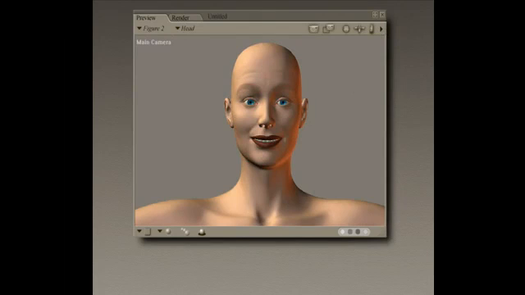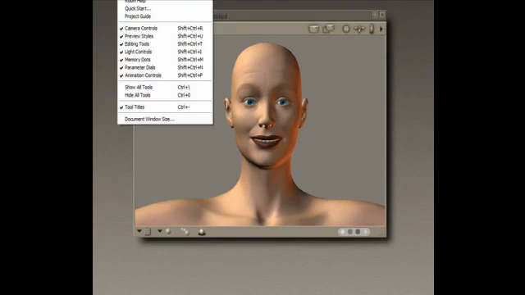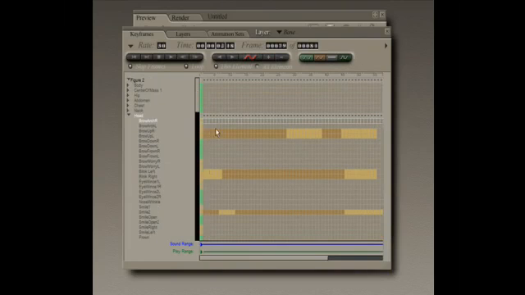Now let's try adding speech in another way. Let's go to the animation palette. We're going to delete all of these keyframes.